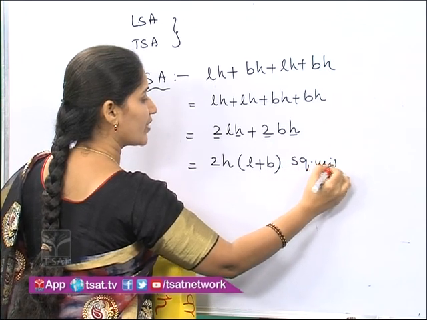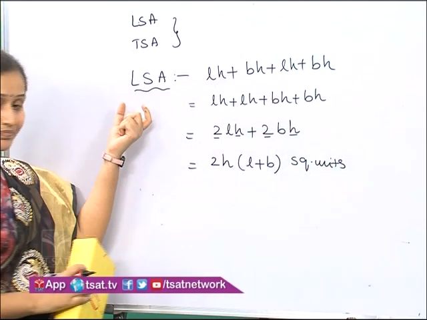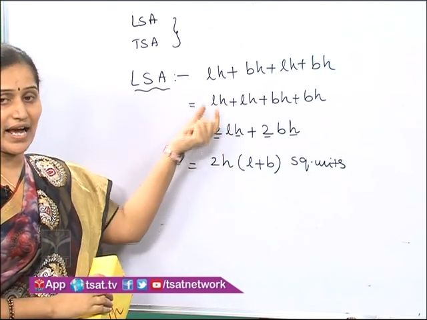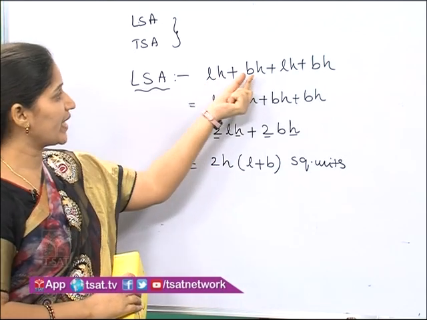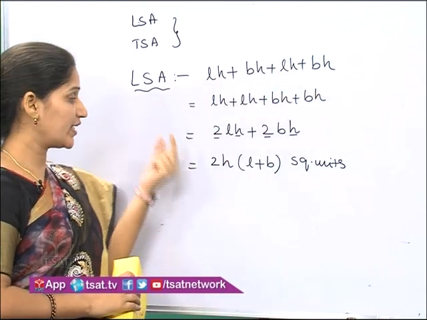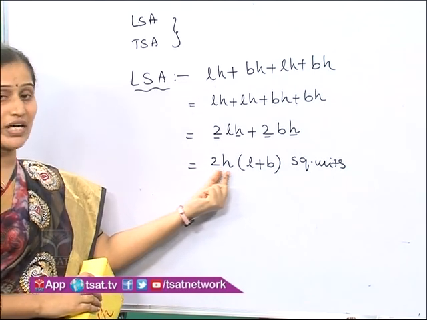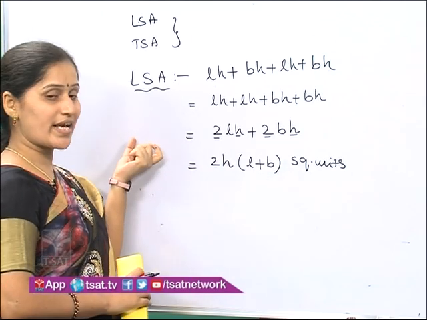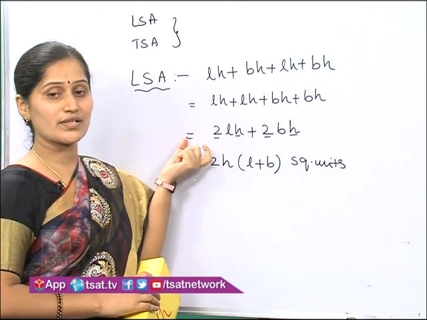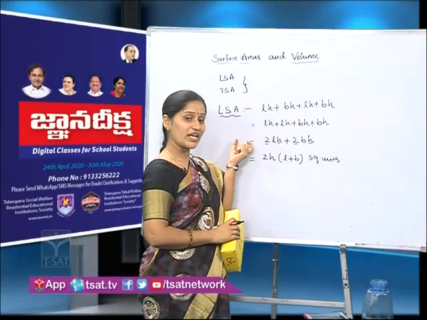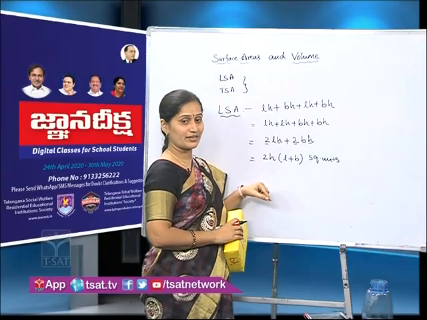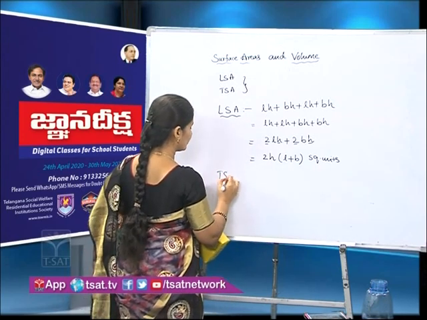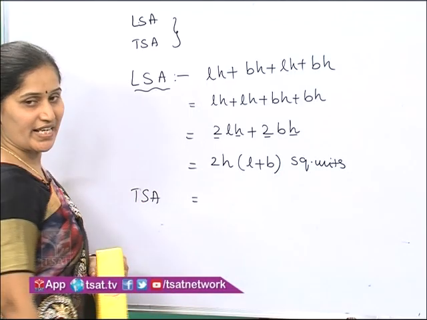This is also very important. What I did here, I have taken 4 faces' area together and added together. So LH plus BH plus LH plus BH. Finally, we got 2H of (L plus B) square units. And this is also known as the area of 4 walls of a room, because we are excluding top and bottom, right? If I add top and bottom, it becomes total surface area.